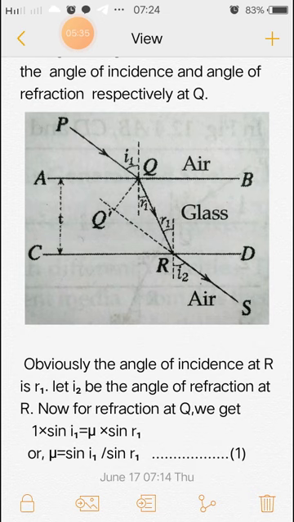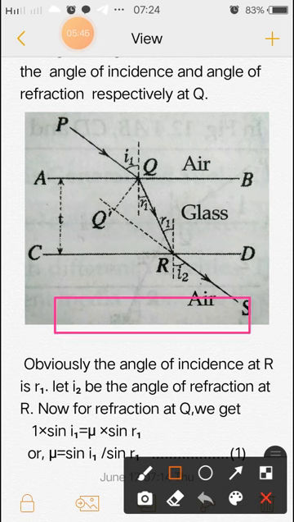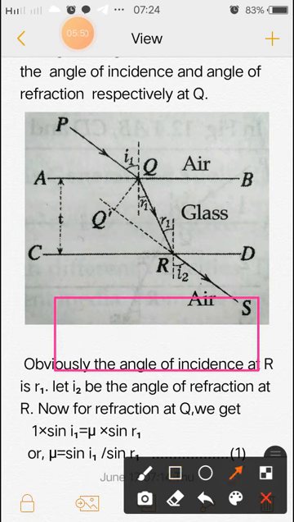So from Snell's law, consider this is a glass slab, and this is an incident ray, and after refraction it passes like this.